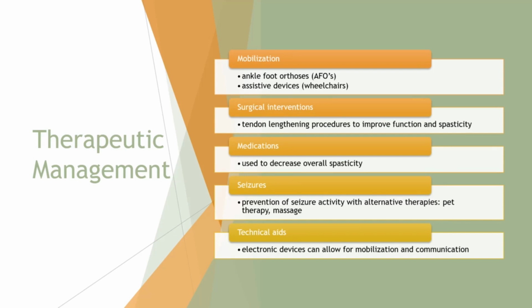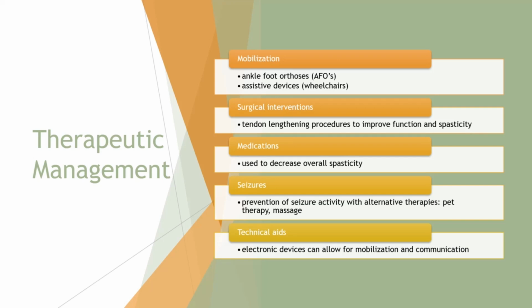So for mobilization, having ankle foot orthoses or AFOs, maybe assisted devices to help them become more mobile, using wheelchairs. Often you'll see surgical interventions such as tendon lengthening to improve function and spasticity, because spasticity can cause deformities and contractures. Medications are used to decrease overall spasticity.